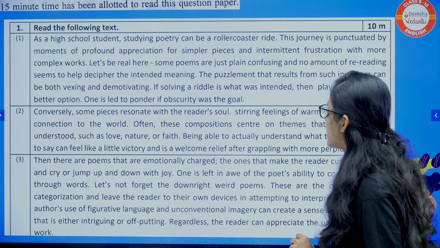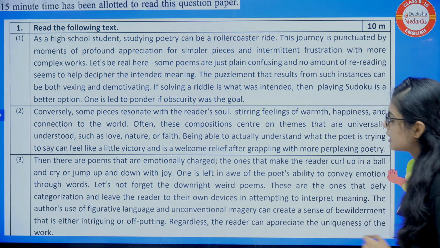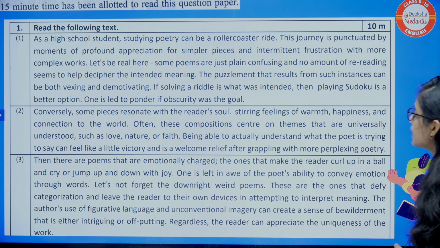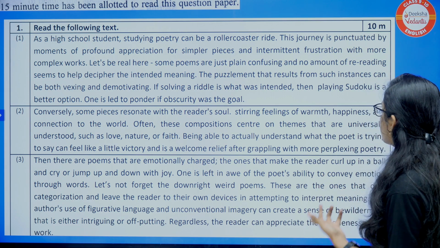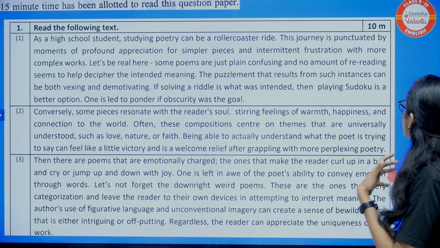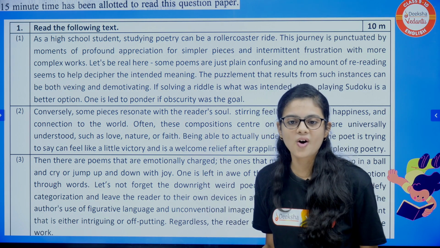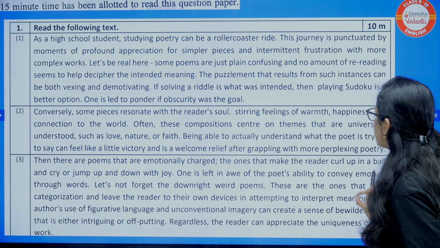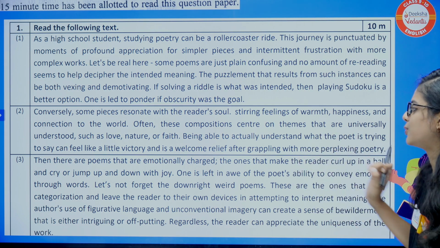Let's move to the third paragraph. Then there are poems that are emotionally charged, right? They are poems which are emotionally charged, the kind that make the reader curl up in a ball and cry or jump up and down with joy, right? One is left in awe of the poet's ability to convey emotion through words.